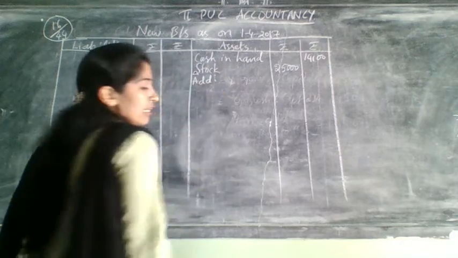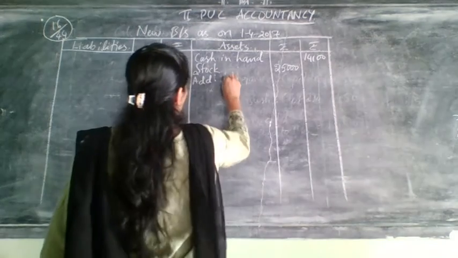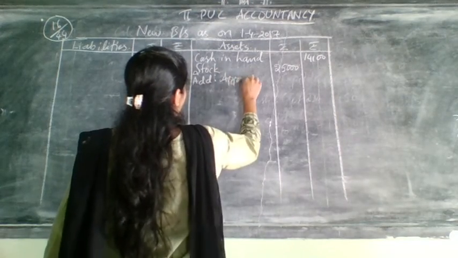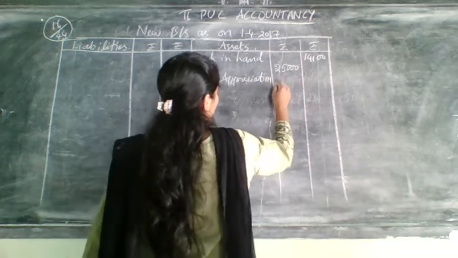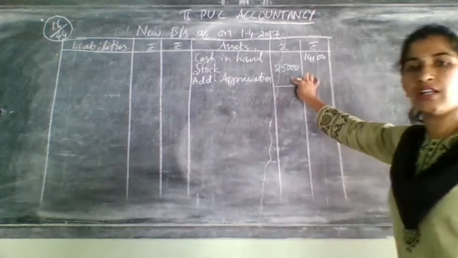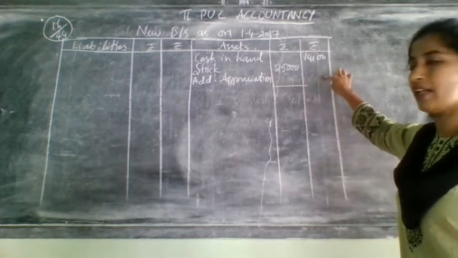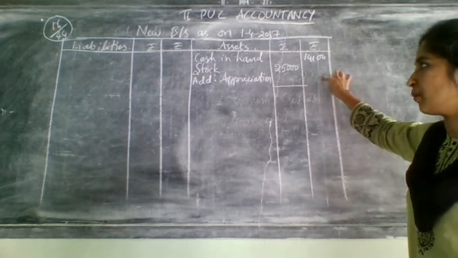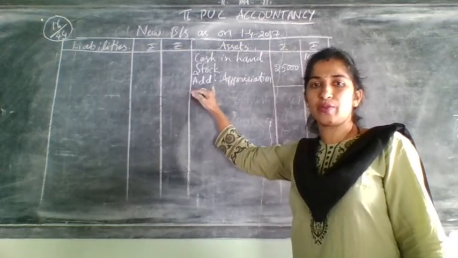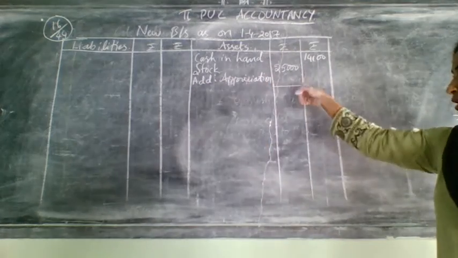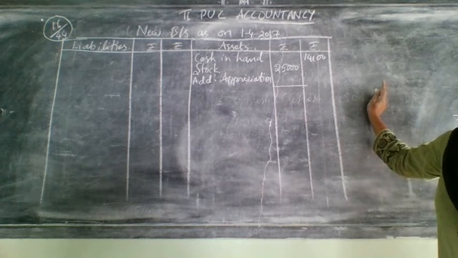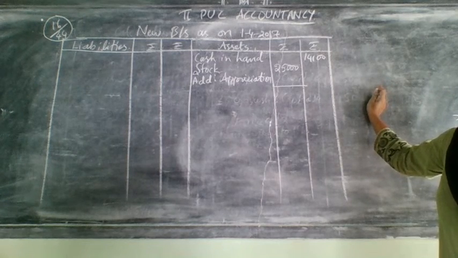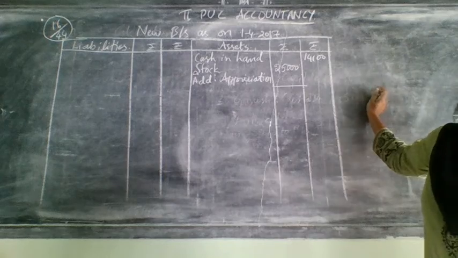So when it is an appreciation, add it. Add the appreciation. Write it here and then add and write it in the outer column. If it was depreciation, you would need to deduct here. It was appreciation, so take it and write it in the outer column.